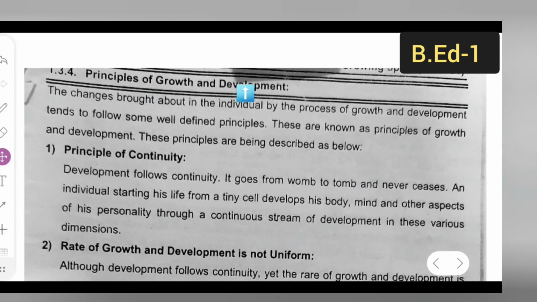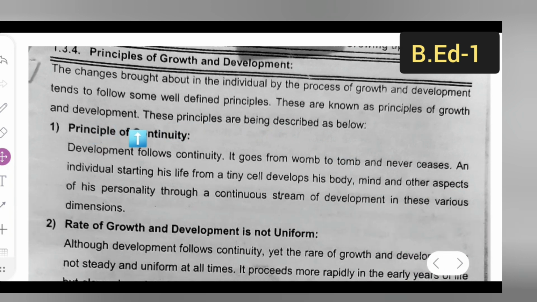You all can take down these notes. The changes brought about in the individual by the process of growth and development tend to follow some well-defined principles. These are known as principles of growth and development. These principles are described below.